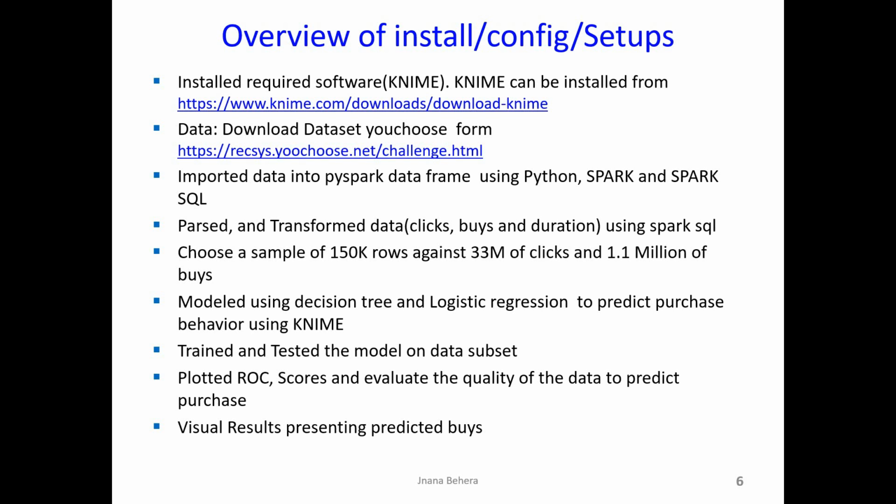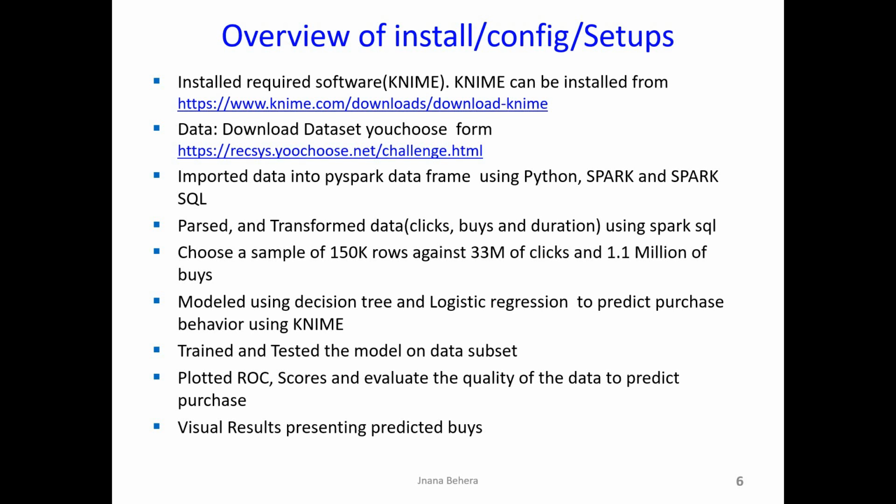I use Spark SQL and Python data frames for parsing, combining and reducing the data. Later, this particular file will be input to the KNIME analytics platform for prediction.